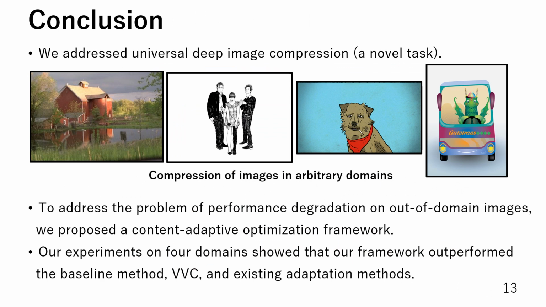We conclude our study. We addressed a novel task that we named Universal Deep Image Compression. To address the problem of performance degradation on out-of-domain images, we proposed a content adaptive optimization framework. Our experiments on 4 domains showed that our framework outperformed the baseline method, VVC, and existing adaptation methods.